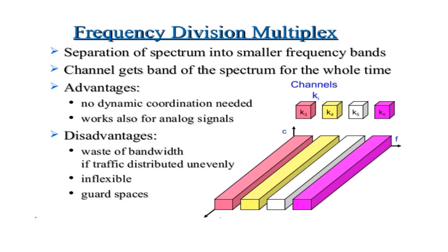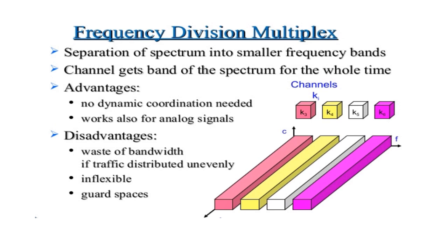First is frequency division multiplexing. Multiplexing requires that signals be kept apart so that they do not interfere with each other. Here the spectrum is separated into smaller frequency bands, and each channel gets a band of the spectrum for the whole time.